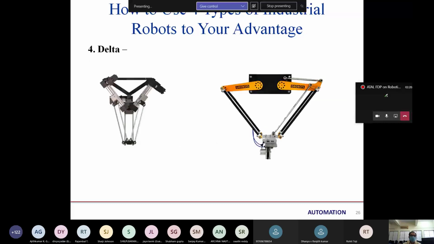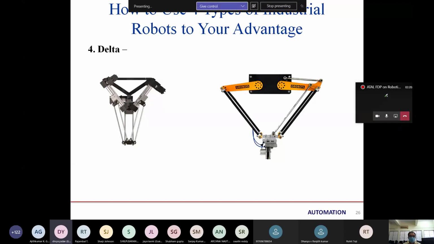So this is the delta robot, a multi-legged robot connected with a single end effector, so that it can give additional flexibility and increase the speed. So this is our delta robot. Is there any doubt in delta robots?